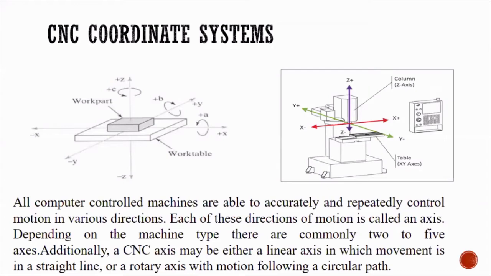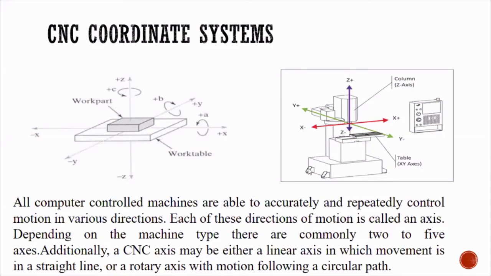But in CNC programming we call them axes itself. 3 linear motions, 3 rotary motions. Put together you will be having 6 motions, but we don't call them motions, we call them axes.